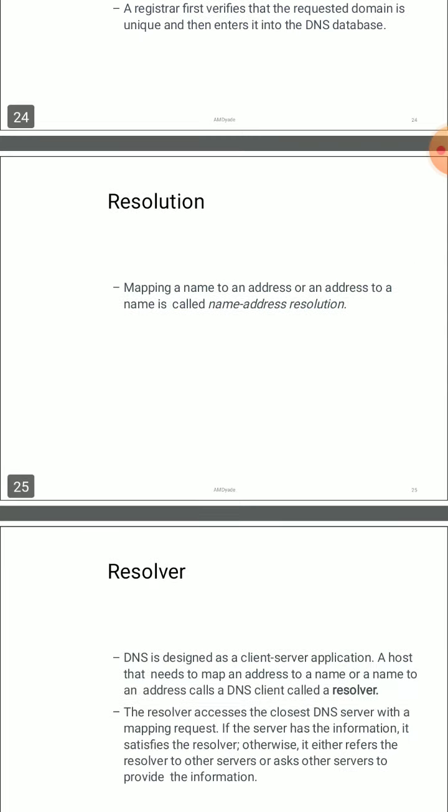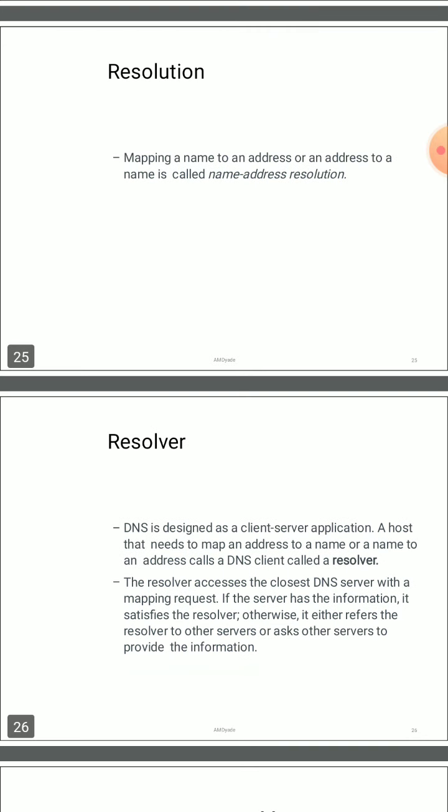So the next bit is nothing but resolution. What is resolution? Mapping a name to an address, or an address to a name, is called name-address resolution. In a simple way, we give a name, and it is going to find the IP address of that particular name. If you give the IP address of a particular website and find the name of that website, that is also resolution. So let's study the different types of resolutions in detail.